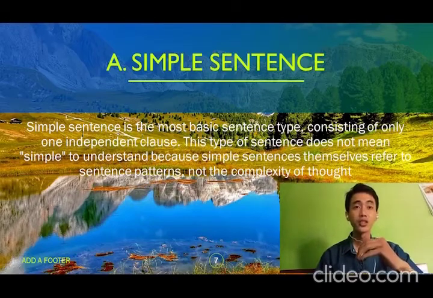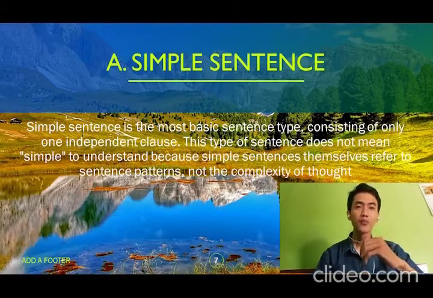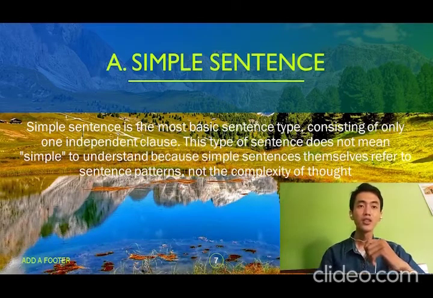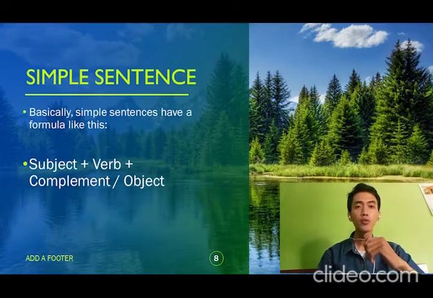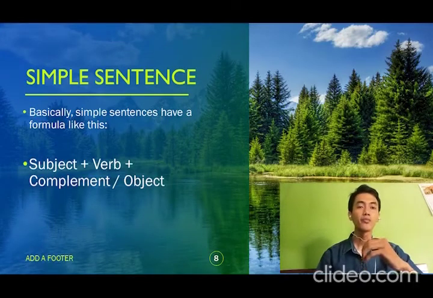This type of sentence does not mean simple to understand, because simple sentences refer to a certain pattern, not the complexity. Basically, simple sentences have a formula like this: subject plus verb plus complement or object.